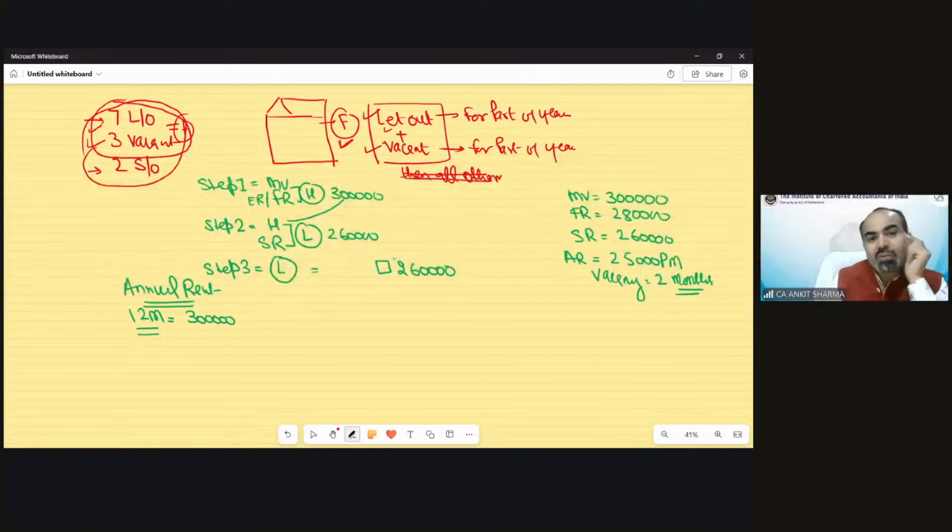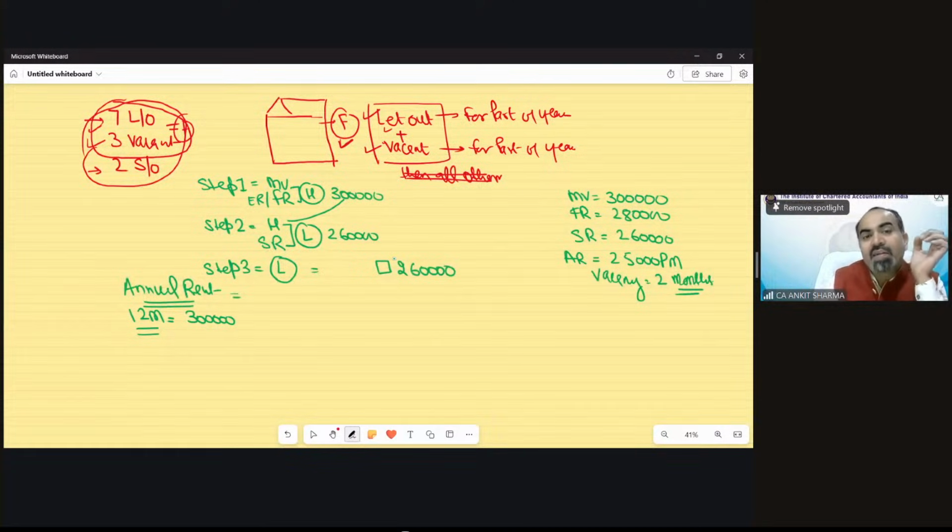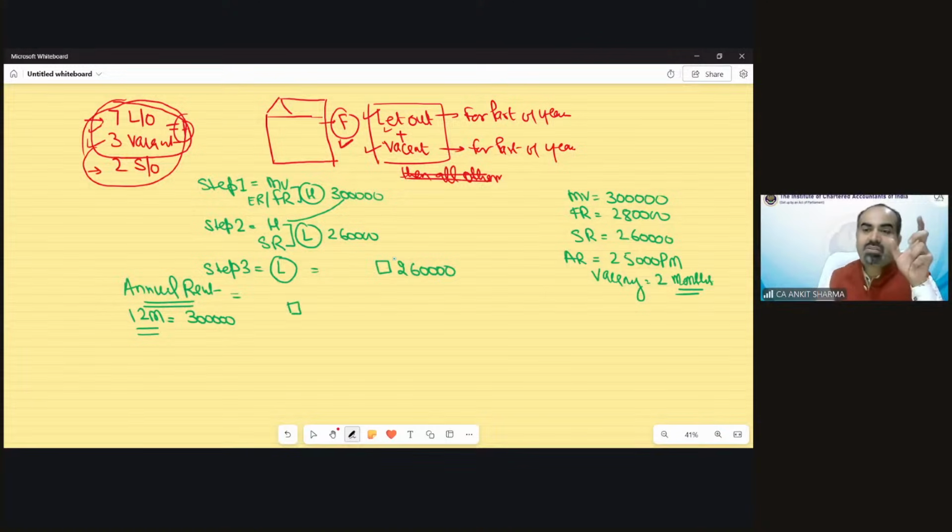So in case of step number 3, we always need to consider annual rent. And annual rent means always take the value of 12 months. But there is a crux. That's why it is an important case. Out of this annual rent, you are not going to compare 3 lakh rupees to 260 yet. Not yet. We have to do something else also.